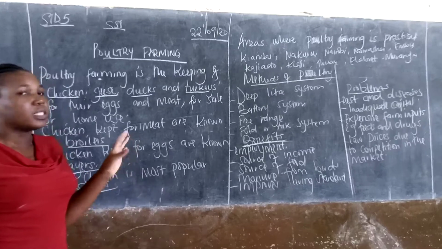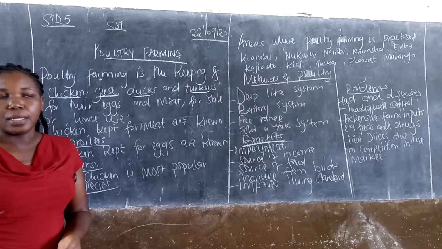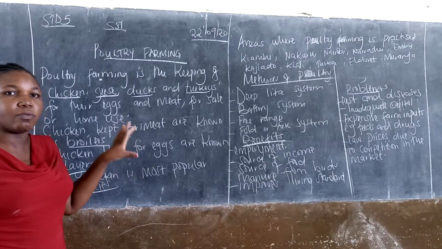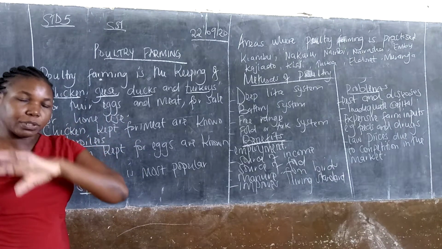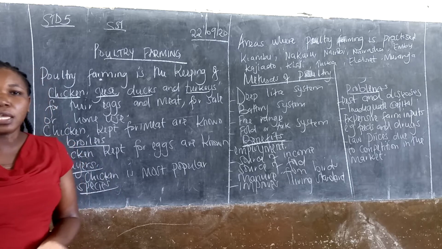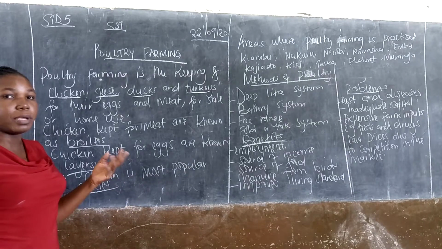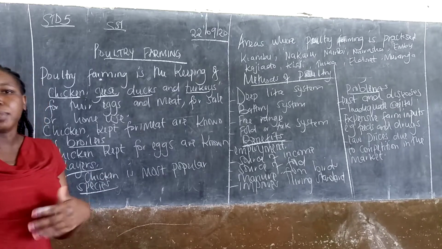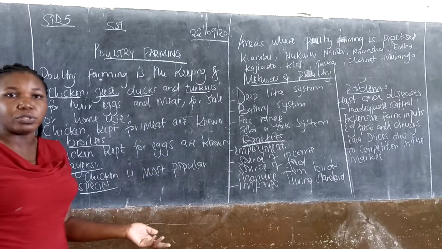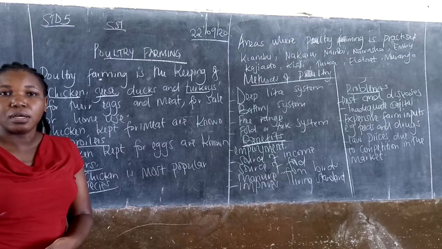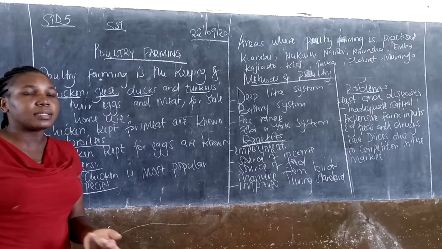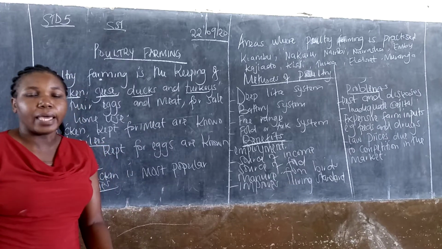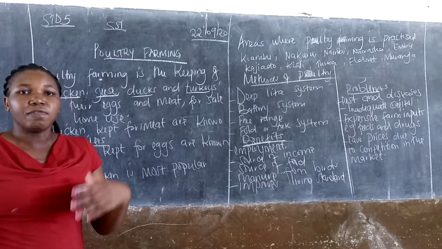So why do people keep poultry? People mostly keep poultry because they want eggs and meat. Some just keep them for home use, only for eating at home, but others use them as a source of income. They sell the eggs, and they sell the chicken for meat.